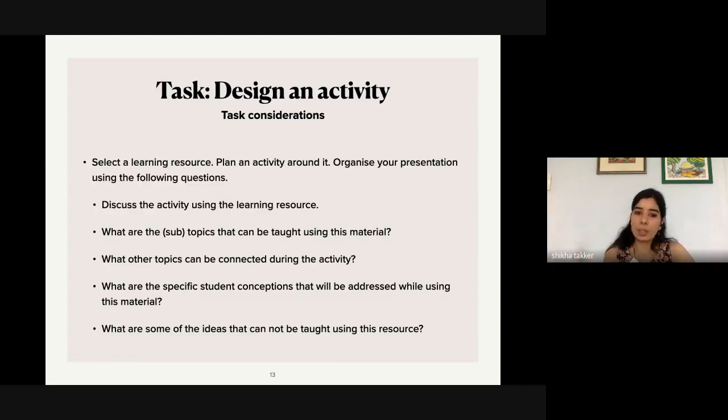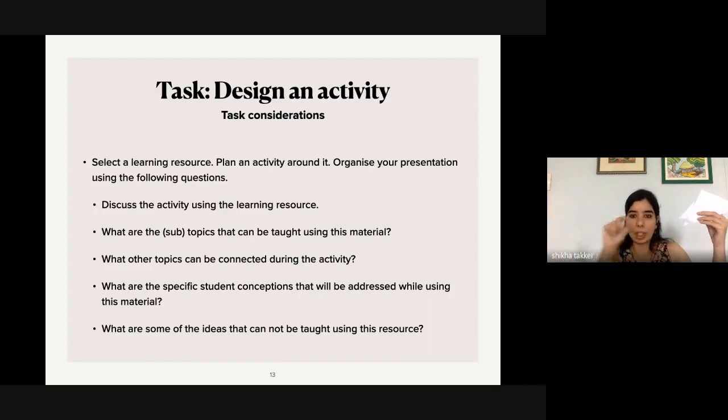You have to tell us which are the topics that you are addressing through that activity, which other topics can be connected through this activity. What are the specific student conceptions, like which we could not discuss? Like sometimes students feel that congruent triangles are similar and similar triangles are congruent. That we addressed. The second idea that we addressed was if we change the area, the perimeter also changes. If we keep the area the same, the perimeter also remains the same.